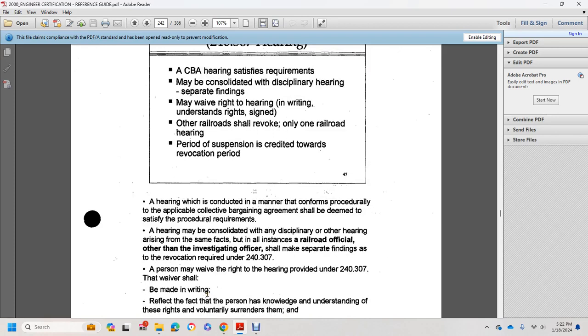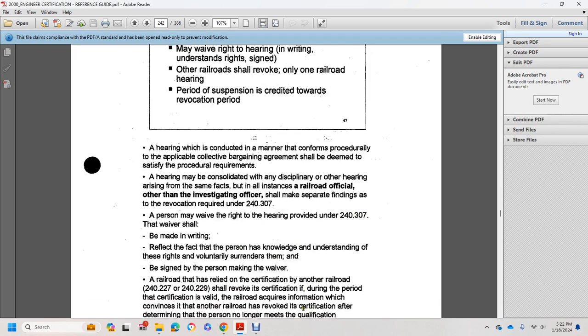shall be deemed to satisfy the procedural requirements of the hearing, regardless of any other disciplinary hearing arising from the same facts or incident. The railroad official or other investigating officer shall make separate findings for the revocation required by 240.307. The person may waive the right to a hearing as provided in 240.307. The waiver shall be made in writing, relevant to the facts, with the person's knowledge and understanding of these rights if he voluntarily surrenders them. It must be signed by the person making the waiver, for a railroad that relies on the certification of another railroad.